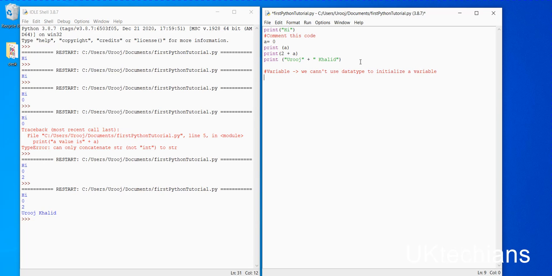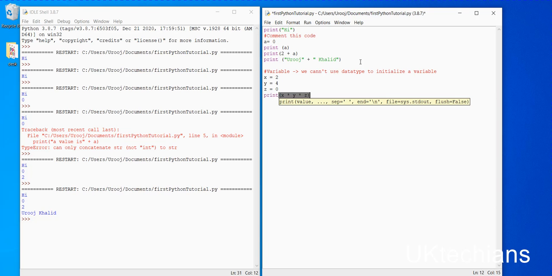Like I can say x equals 2, y equals 4, and z equals 0. Let's print the result by multiplying these values: x multiplied by y multiplied by z.